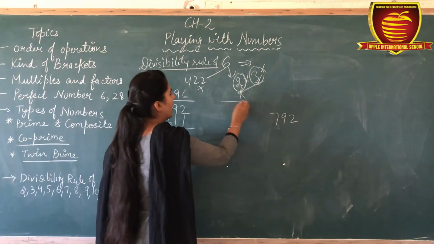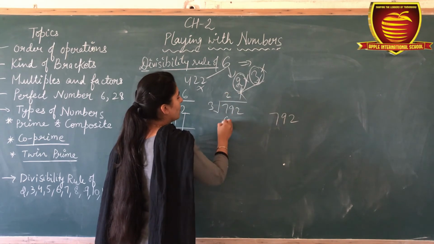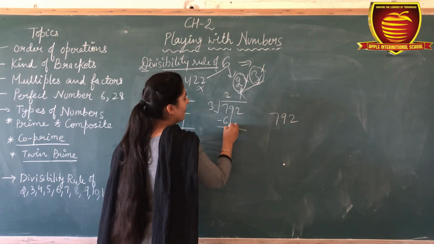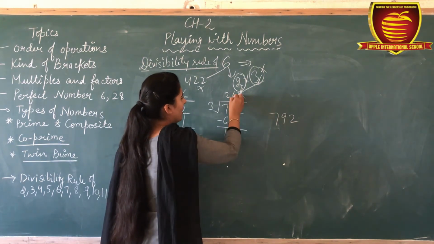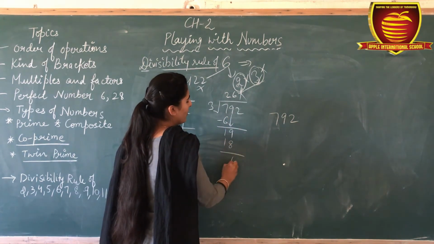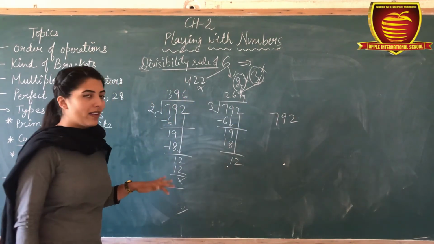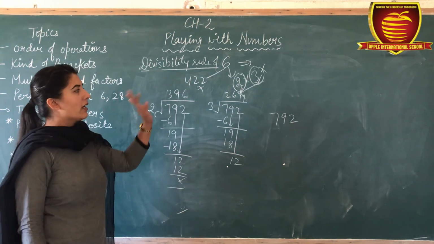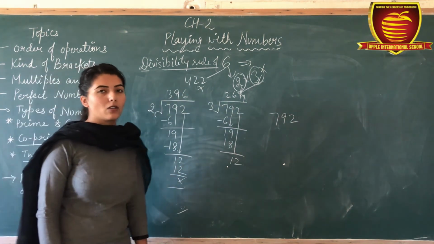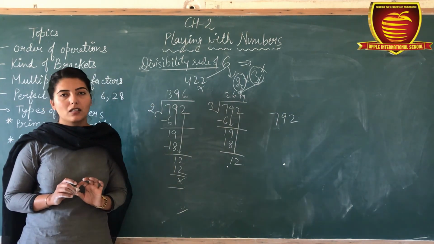Now check for 3. 7, 9, 2, 3 to the 6, 1, 9. Okay. 3 6s are 18, 1, 2 4s are 12. So 792 is divisible by 2 also and 3 also. Okay, it means 792 is divisible by 6 also. So this is the divisibility rule of 6.